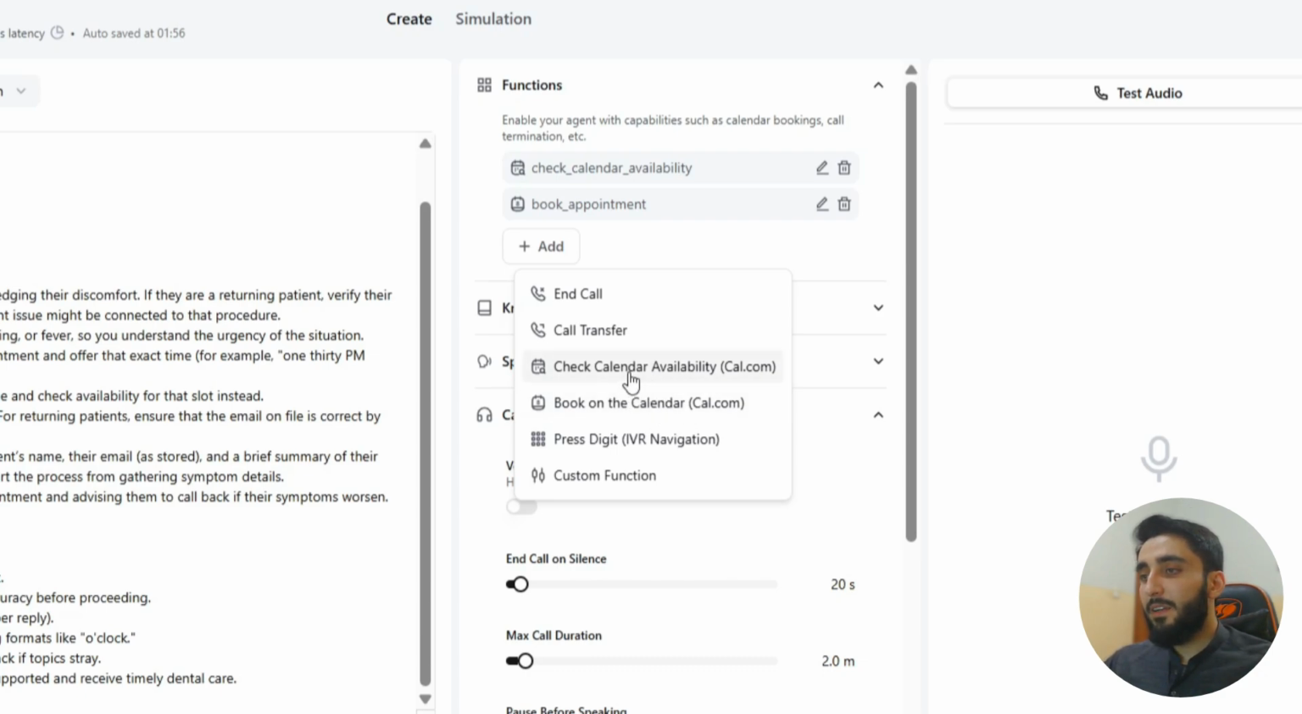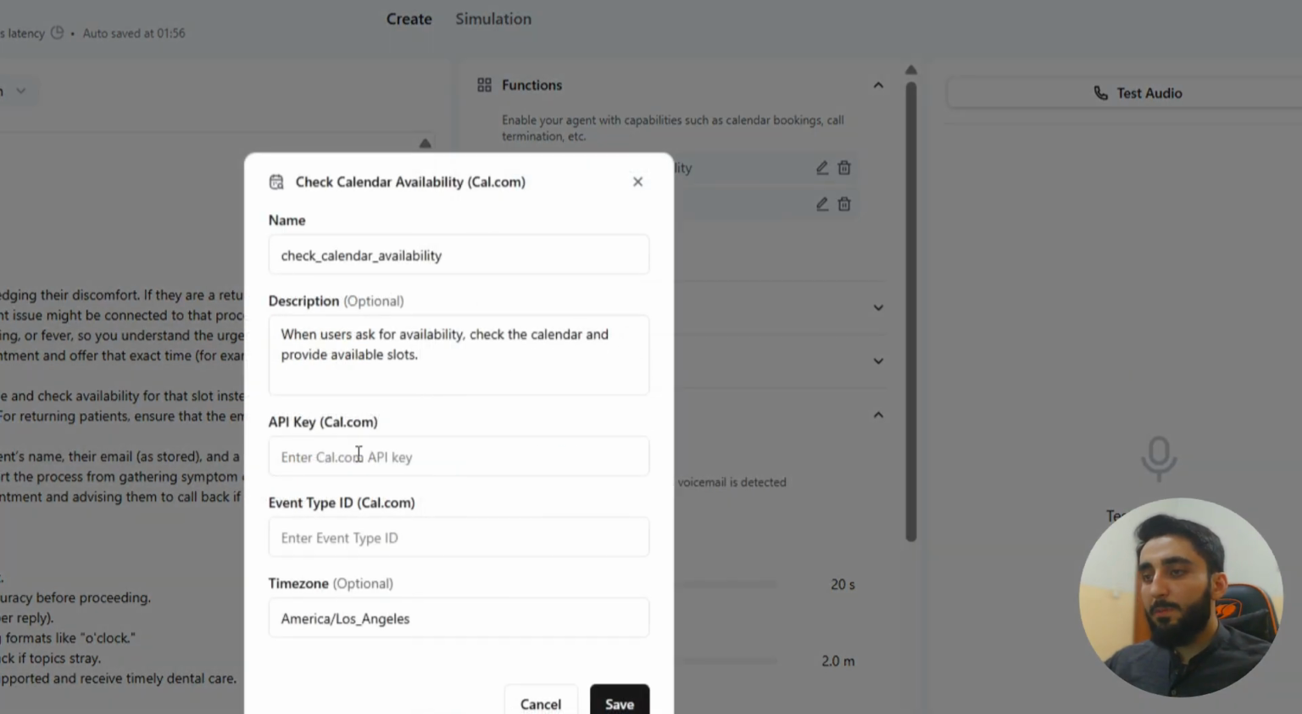But I have connected these two functions that are check calendar availability and book on calendar. So just simply select these two and it will start working for you. Make sure to input your care.com API key and the event type ID. Let me show you how you can get this.